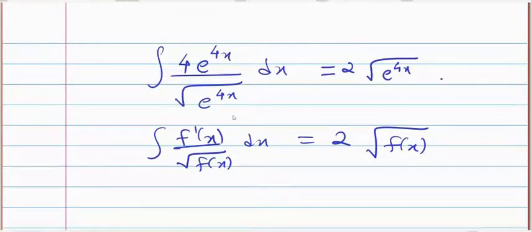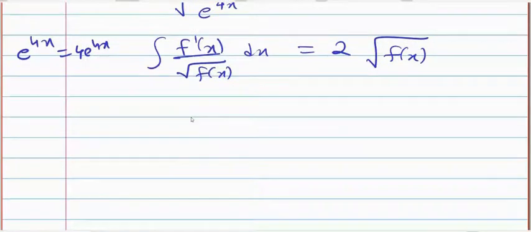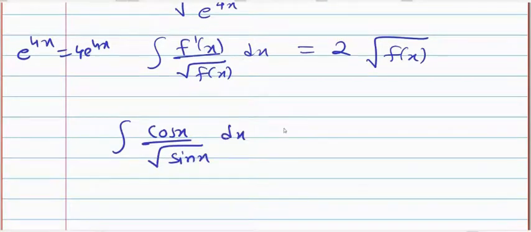No, what is the derivative? The derivative of e raised to 4x is 4 e raised to 4x. So here the derivative is available. This is f dash x and this is f of x. Okay, let's go. Integration cos x divided by under root sin x dx. Okay, I will repeat.